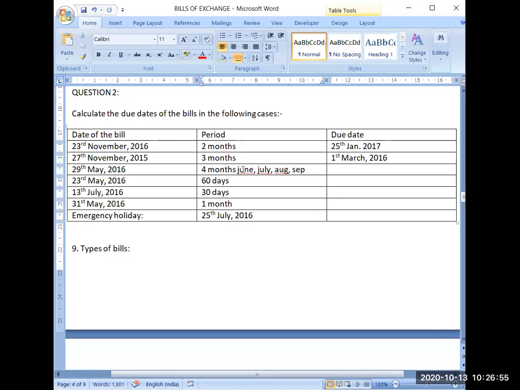So 30th September, 1st October, and 2nd October. So 2nd October 2016 will be the due date. But 2nd October is a national holiday again. So in that case, again it will be shifted to 1 day earlier. So it will become 1st October 2016.